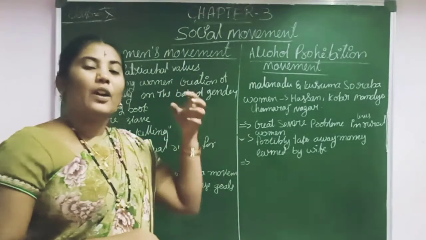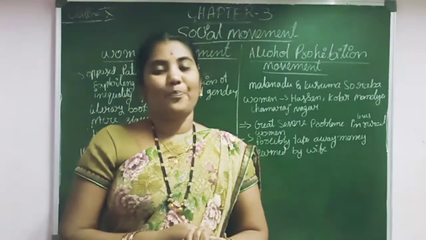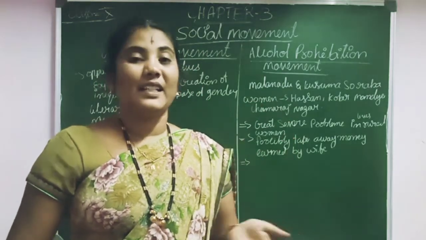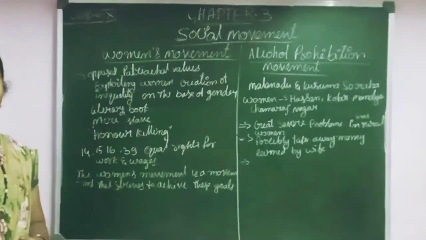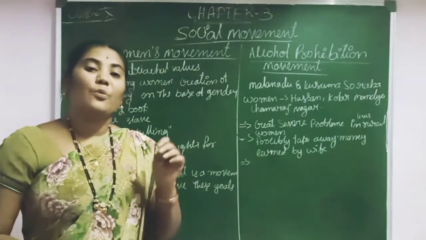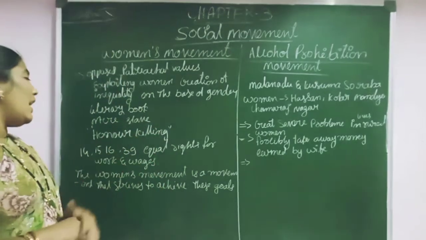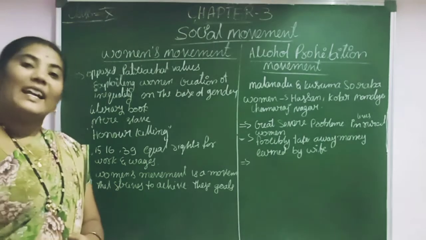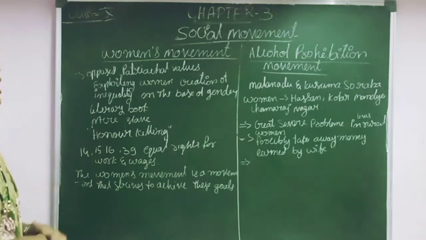So a woman is exploited more inside the house and outside the house also. Physically and mentally she is exploited in working places also. But here we can see that Articles 14, 15, 16 and 39 provide equal rights to women and equal work for equal wage. Equal work and equal wage are given by Articles 14, 15, 16 and 39 in our Constitution.